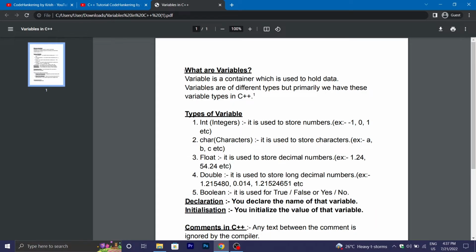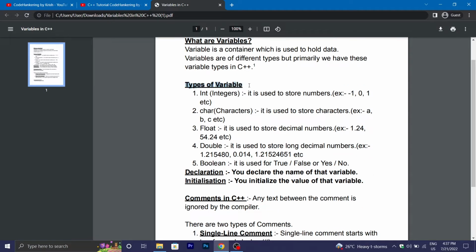First of all, we discuss what a variable is. A variable is a container which is used to hold data. Variables are of different types, but primarily we have these variables in C++. Now let's discuss the types of variables.